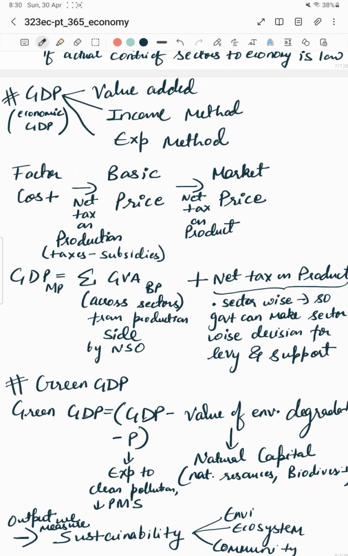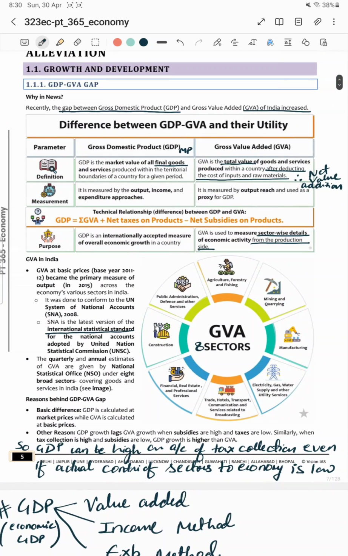One of the most important things: gross value addition is from a production angle, and its estimates are prepared by NSO. After understanding the difference between GDP and GVA, GDP is an internationally accepted method and GVA is used to understand the sector-wise details. For GVA at basic price, the base year is 2011-12, so you will consider the prices of 2011-12 to calculate the gross value added of a particular year.